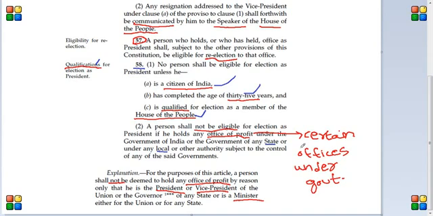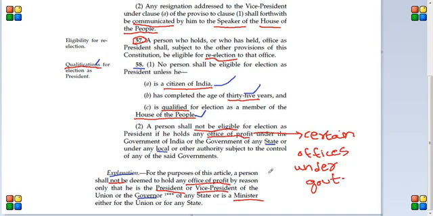Actually constitution has not given any clear definition of what is the office of profit, but if you see this explanation, it excludes certain things, like for the purpose of this article a person shall not be deemed to hold any office of profit by reason only that he is the president, vice president of the union, or the governor of any state, or is a minister either for the union or for any state.